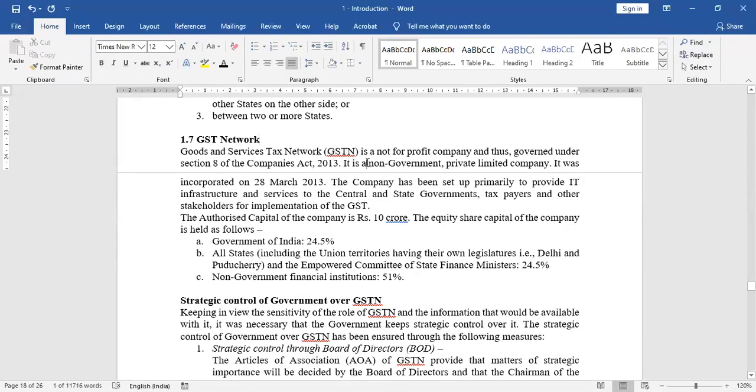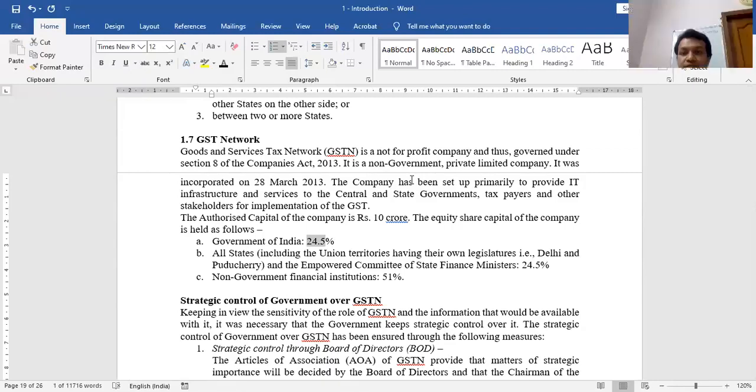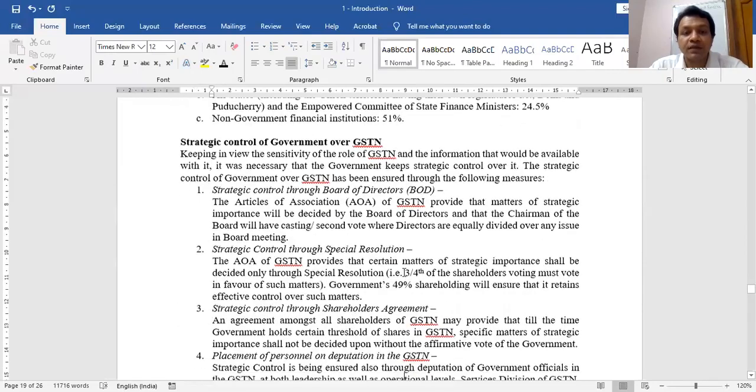It's a non-government private company where Government of India is having 24.5% in this. All states collectively are having 24.5% holding and non-government financial institutions 51% holding. This is the structure of GST network.